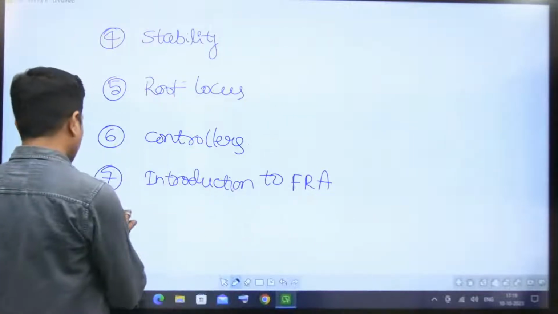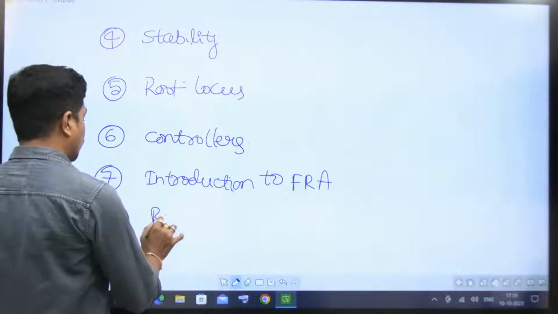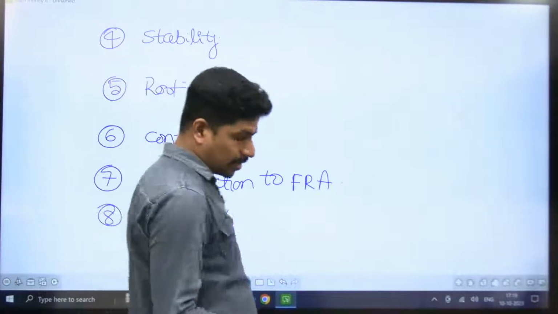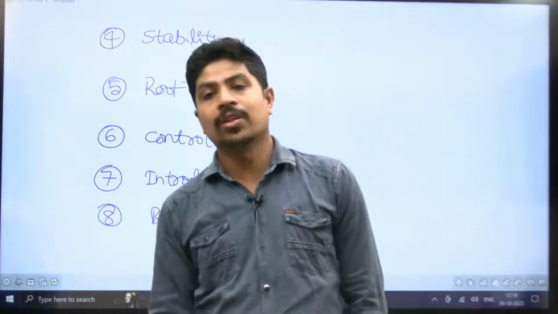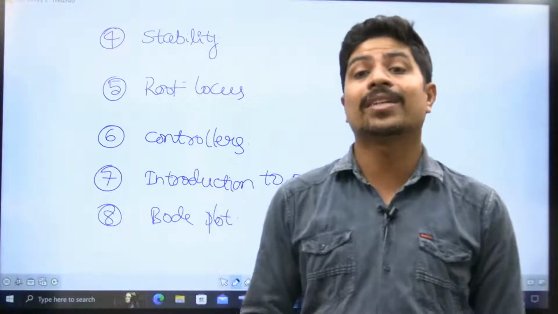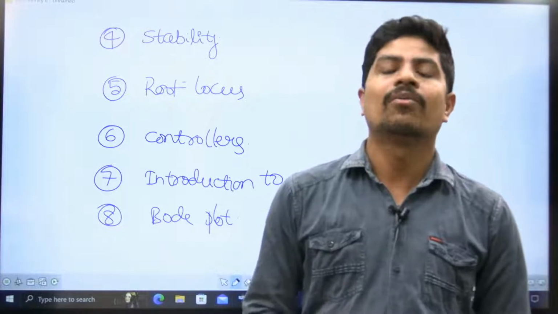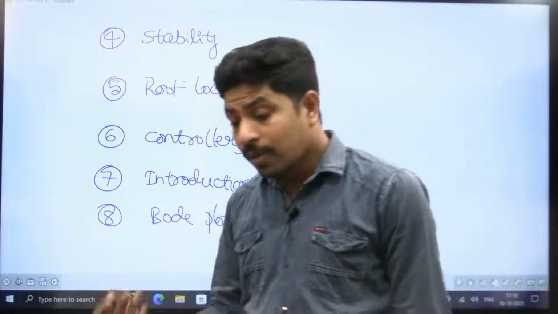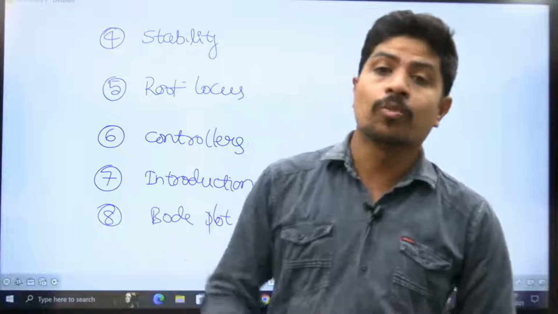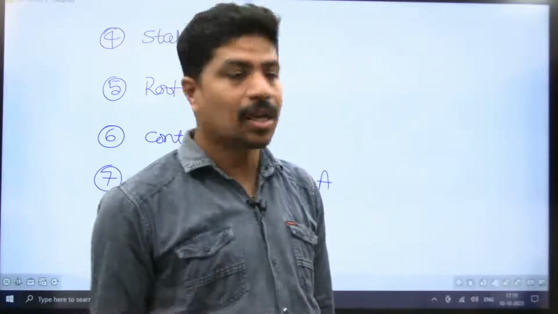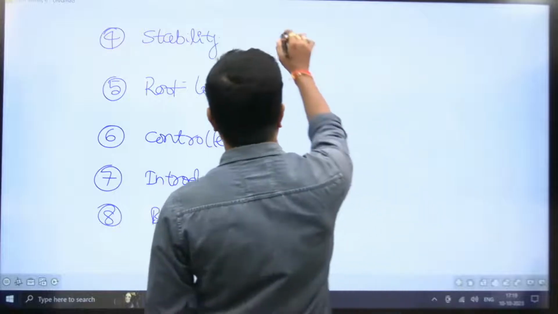Next chapter is Bode plot. See, no one asks you to draw a Bode plot in the examination, but he himself will give a small Bode plot. He will ask you to get the transfer function of the Bode plot. We call it simply inverse Bode plot, but we are not going to sketch any plot. He will give one plot. He may ask you what is the slope, initial slope, final slope. Somewhere he marks in the diagram and he will ask what is the slope there and all that way, right?